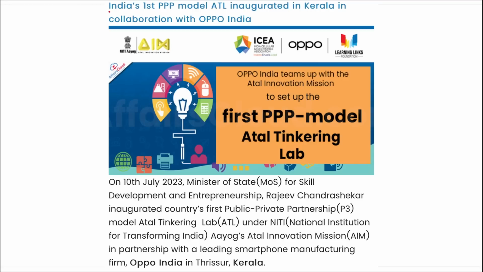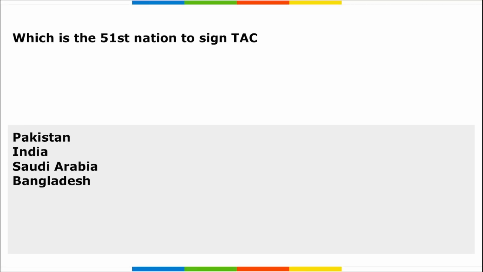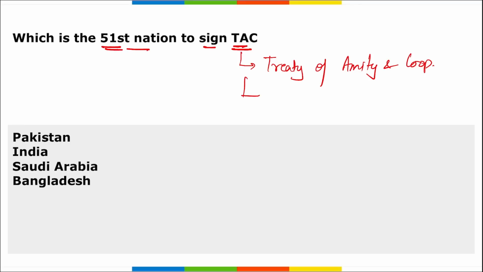Next, here you can see India's first triple P model ATL inaugurated in Kerala in collaboration with Oppo India. Next, which is the 51st nation to sign a TAC? What is this TAC? TAC is your Treaty of Amity and Cooperation, right?